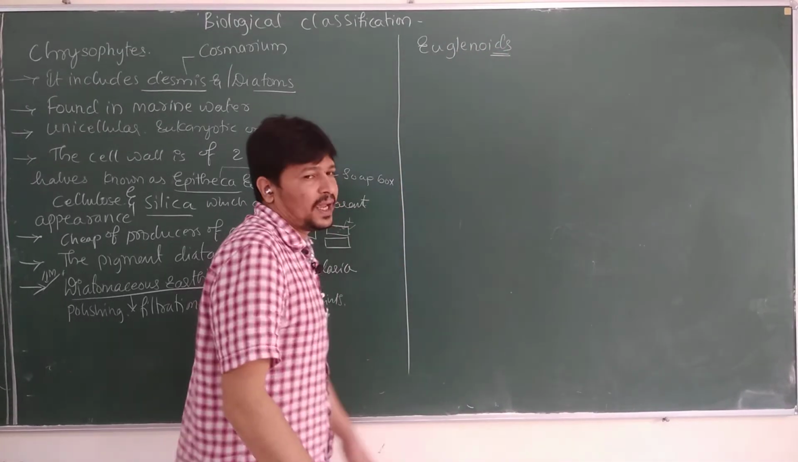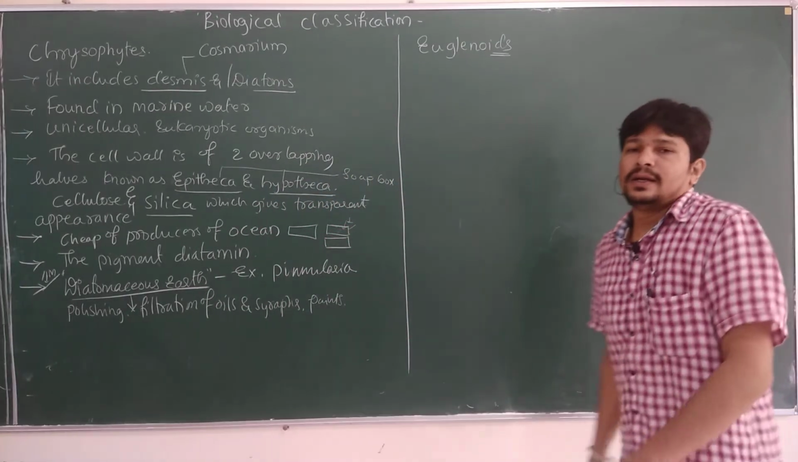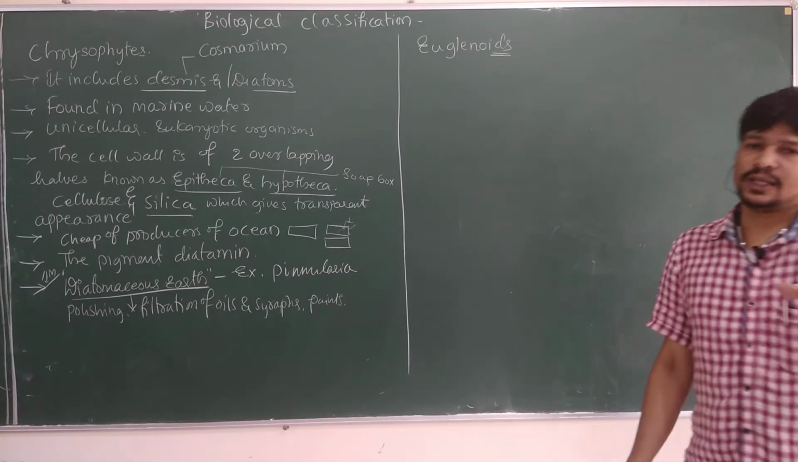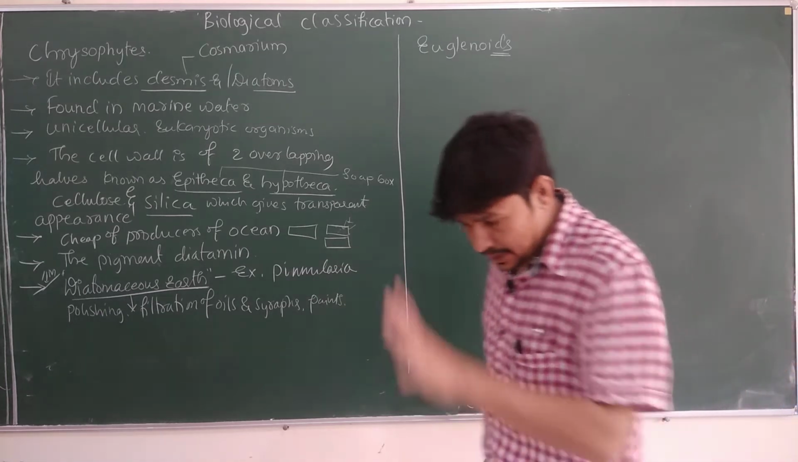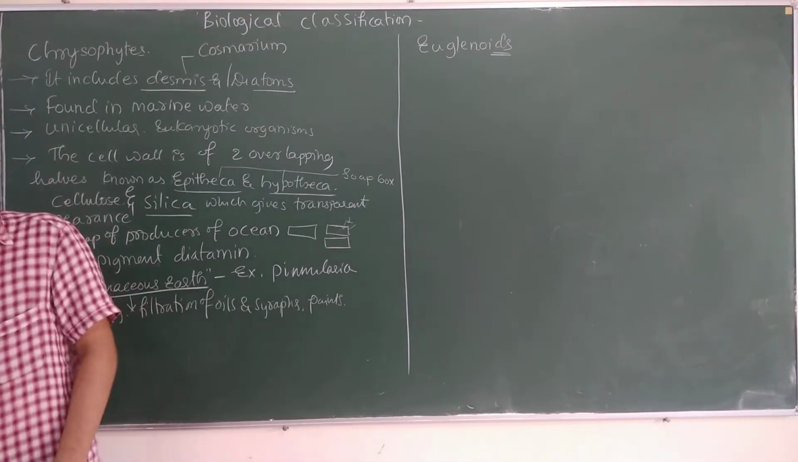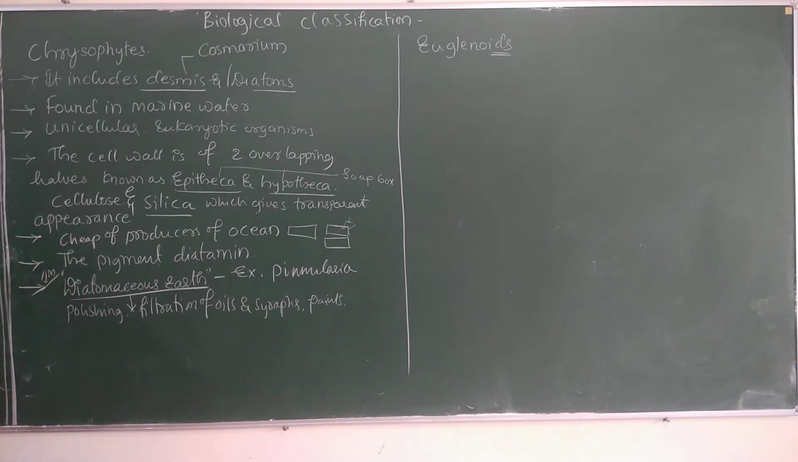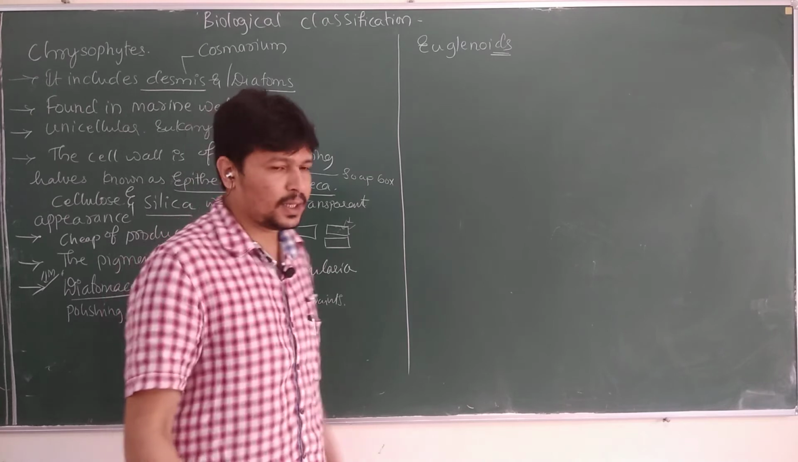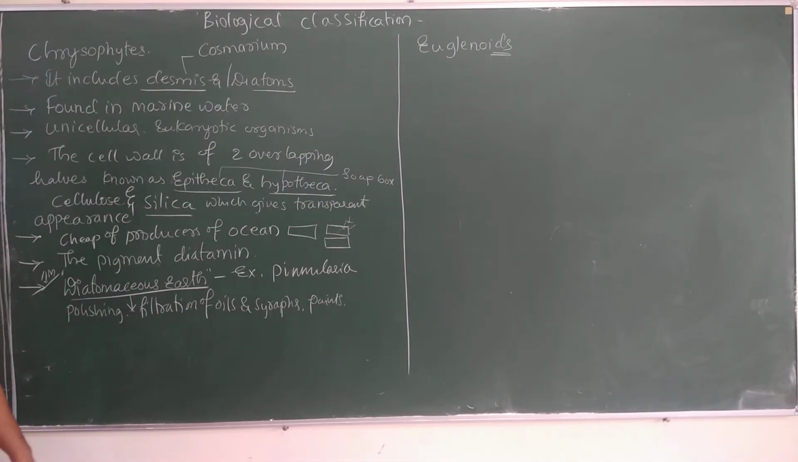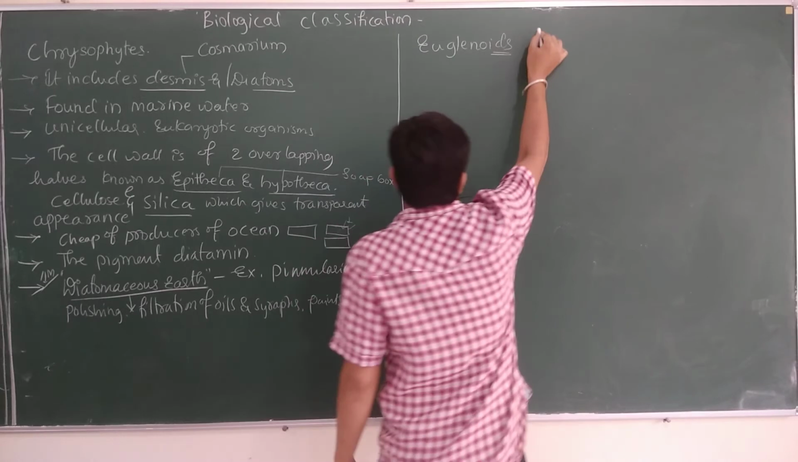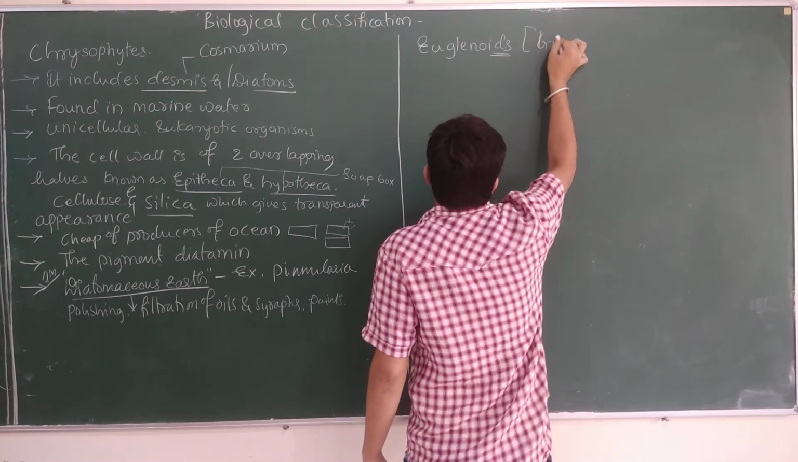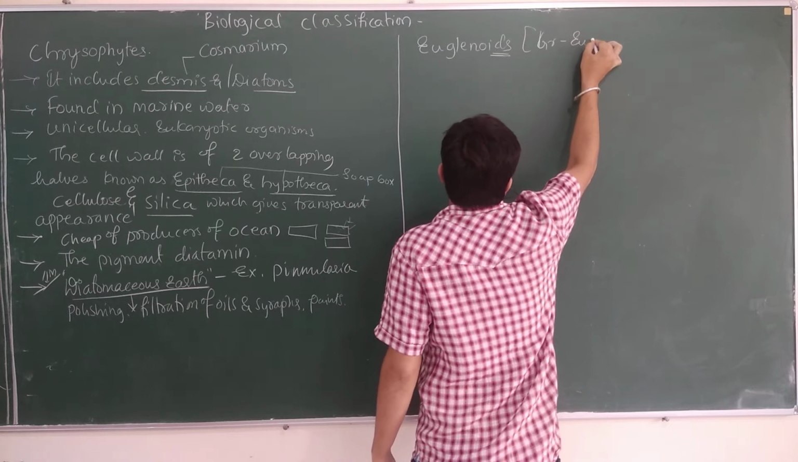So the name only indicates that it includes members like Euglena. These are the members of kingdom Protista, right? The Euglenoids are usually found in freshwater bodies. The word Euglena is coined from the Greek word, where eu means true,